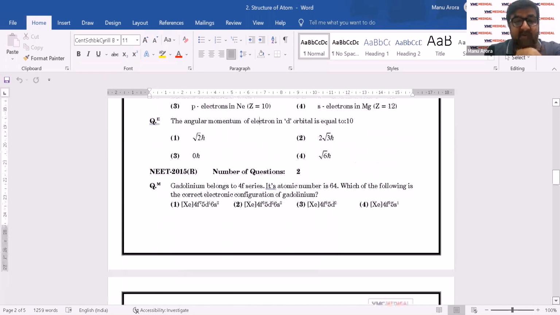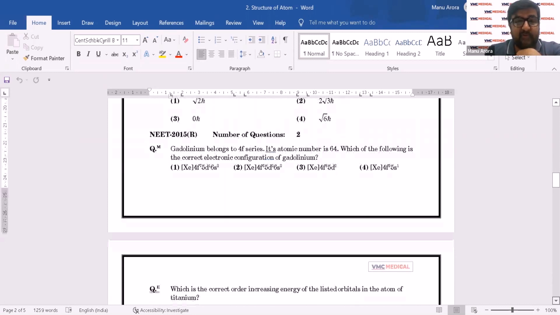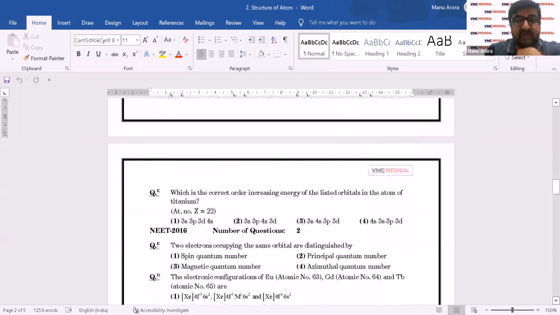But let's go on. We have once again come across 1 question from electronic configuration. So electronic configurations seems to be a very fertile area from which questions pop. This is again 1 on electronic configurations because it's directly related to the Aufbau rule, increasing energy of the listed subshells.